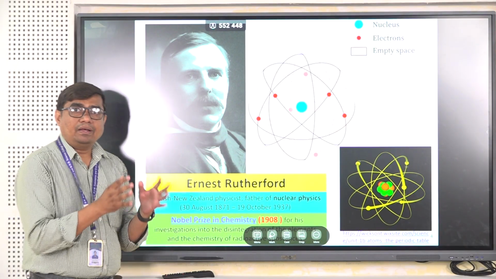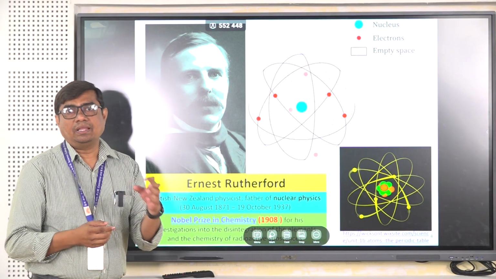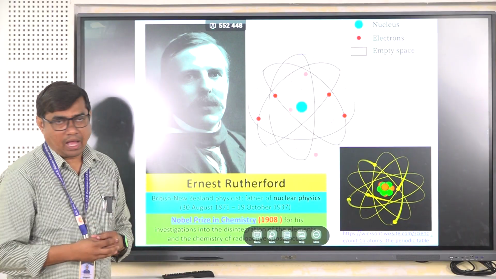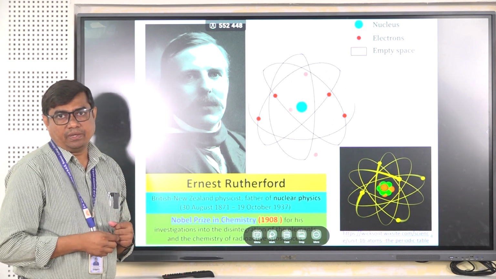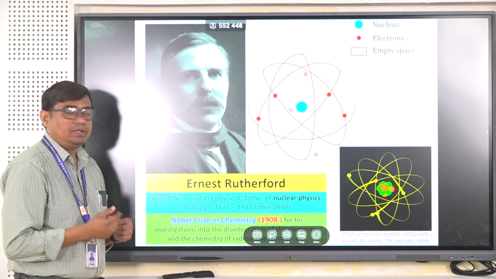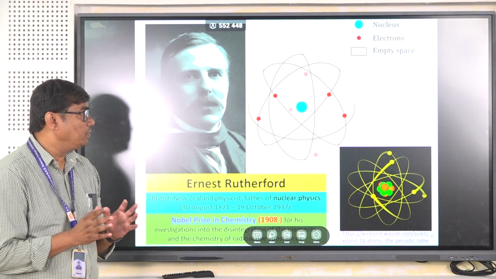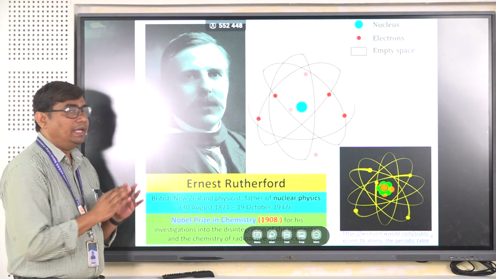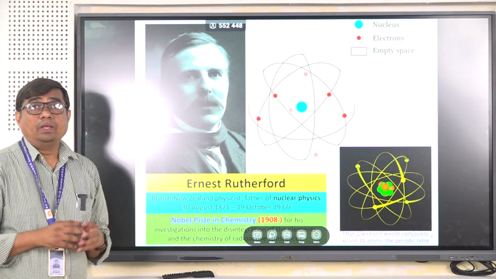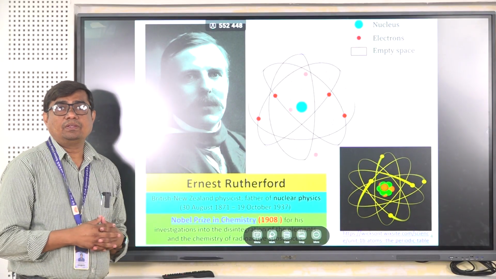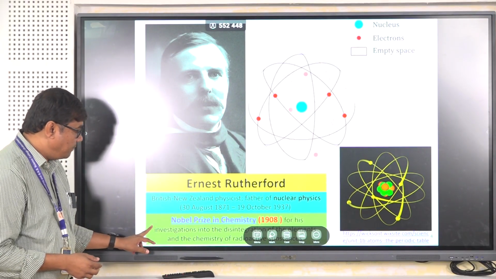Like the Earth and Moon or different planets revolve around the sun as one of the foci, similarly the negatively charged electrons inside the atom continuously revolve around the positively charged nucleus. But the space between the positively charged nucleus and the negatively charged electrons is empty space. For that, Ernest Rutherford also performed an experiment called the gold foil experiment, which we have already discussed in the first year.